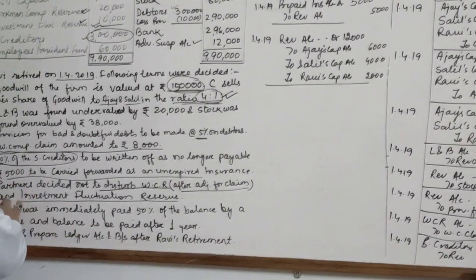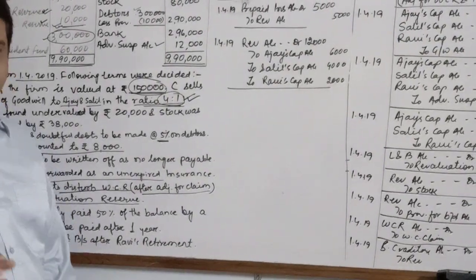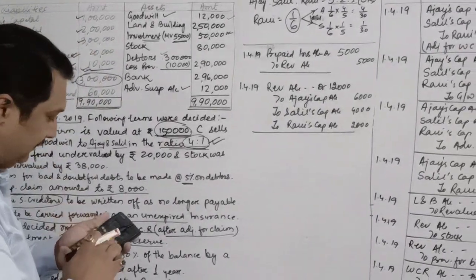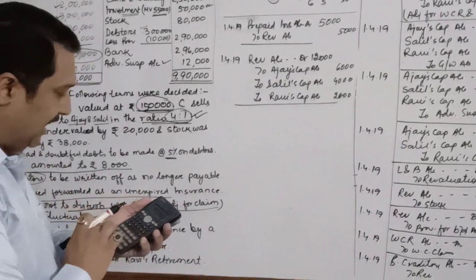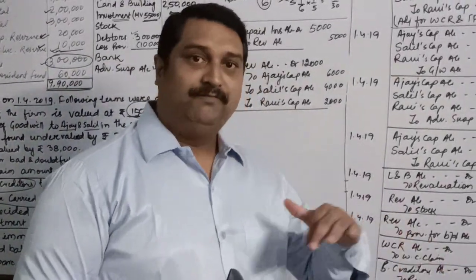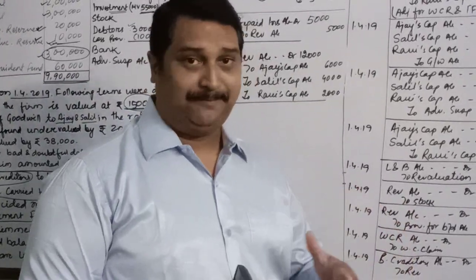Now it's time to pay off Ravi. So in order to find out Ravi's balance, first of all we will take Ravi's capital. How much is that? 3 lakhs. So we'll type in the calculator 3 lakhs, and then wherever is the name of Ravi on the credit, we will add it, and wherever is the name of Ravi on debit, we will subtract it.